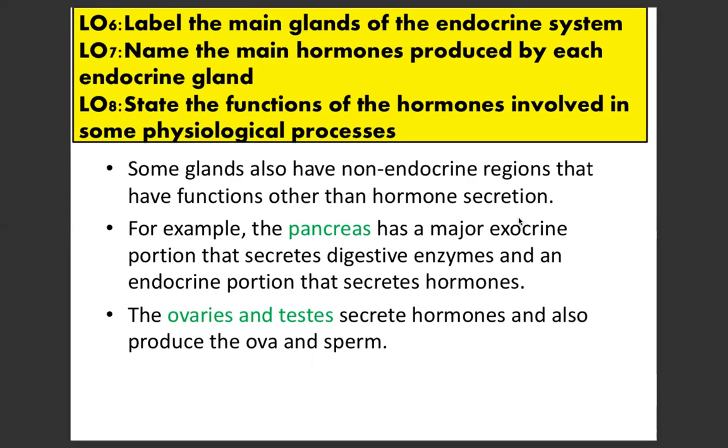Oh, okay. So enzim tu contohnya adalah lipase, pancreatic amylase, and also trypsin. Okay, tu adalah fungsi lain pancreas lain daripada dia secrete hormon, insulin, and glucagon. Okay, contoh lain adalah ovaries and testis. Dia secrete hormon pada masa yang sama. Okay, this ovary and testis juga produce ova and sperm.